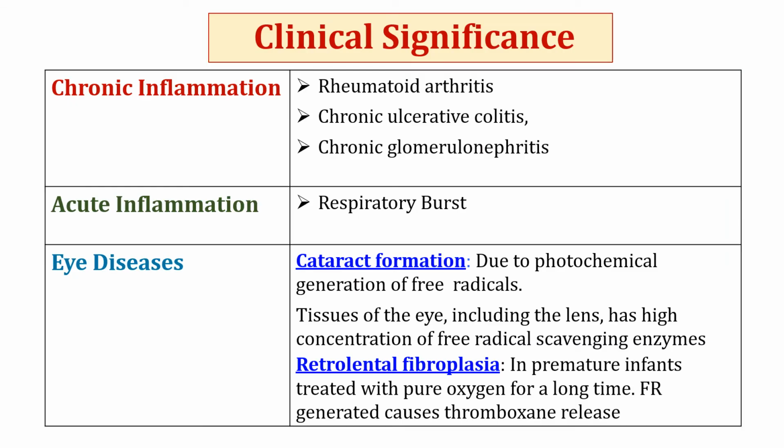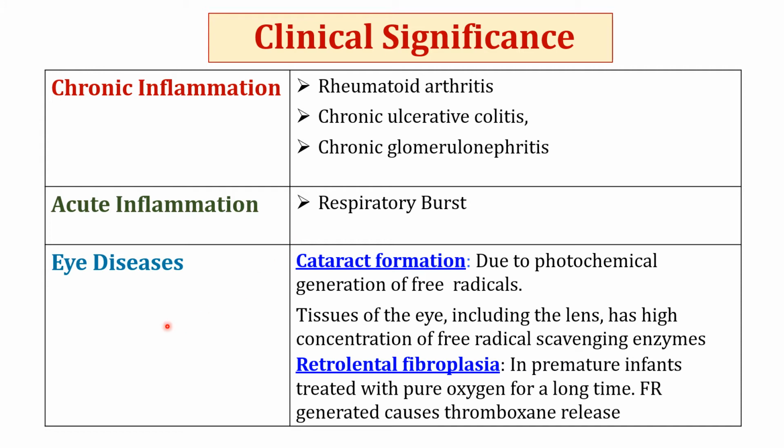Now we will discuss clinical significance of free radical generation. Various chronic inflammatory diseases like rheumatoid arthritis, chronic ulcerative colitis, chronic glomerulonephritis. These diseases are self-continuated diseases due to the free radicals released by neutrophils. Next is acute inflammation. At inflammatory site, activated macrophages produce free radicals as we have discussed during respiratory burst.